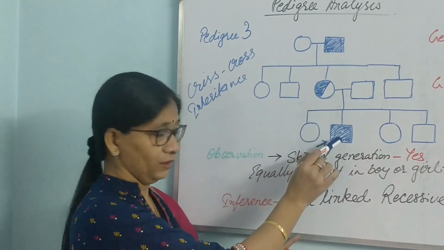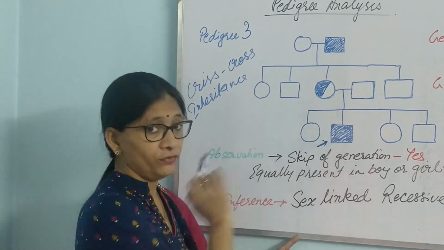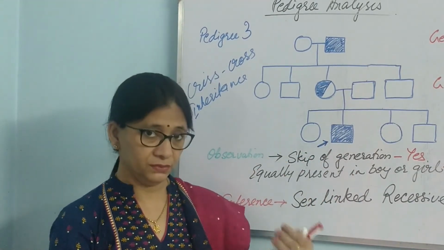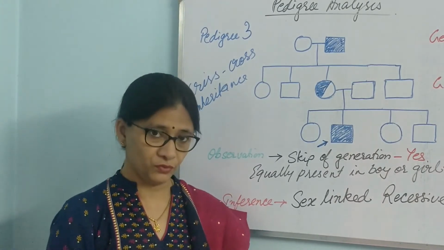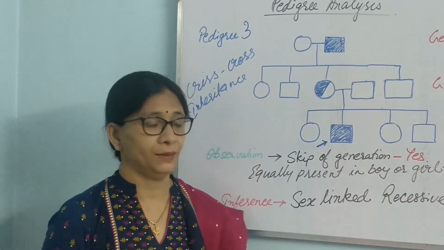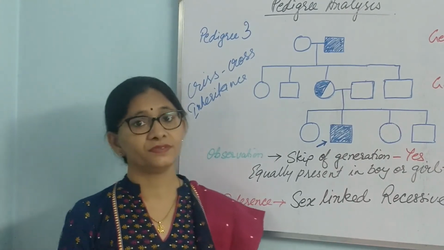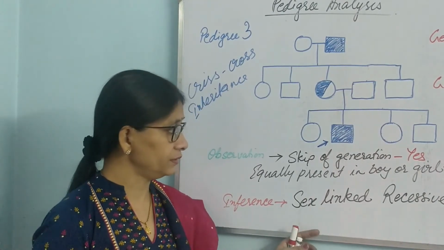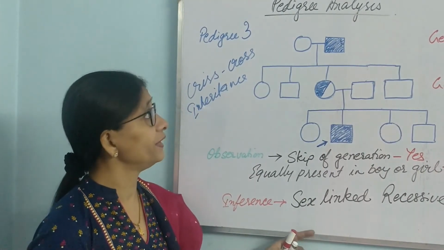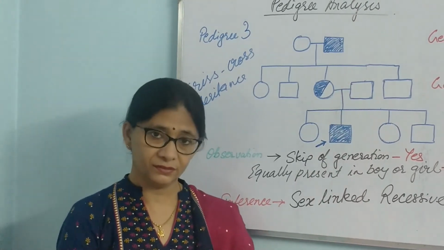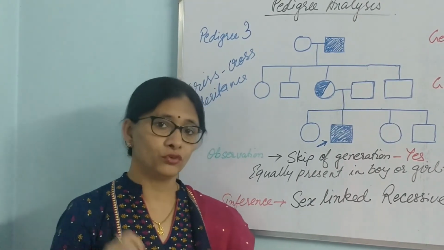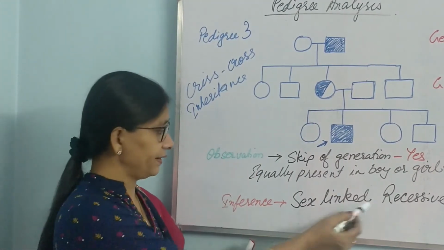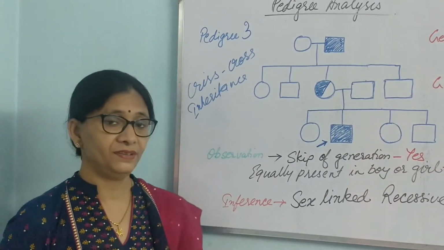So she passed 1 X chromosome to her son, which was defective. And since he did not have any counter X chromosome with him, because he was getting Y chromosome from his father, so he had nothing to protect him. And this poor fellow, he was diagnosed with this disease. And many of the members in her family, they were deceased because of this particular trait. Because in this disease, if there is even a minor cut, it goes on bleeding and bleeding. So that's what. So this is our case study, and this is our analysis. This is sex-linked recessive disease.